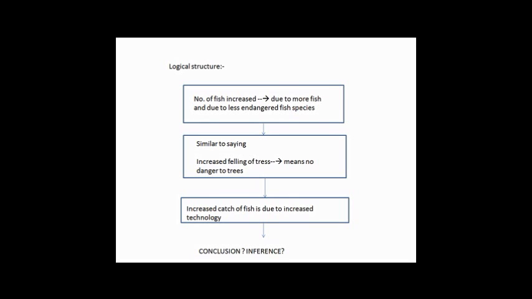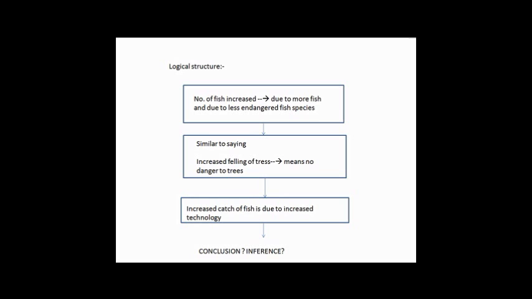The number of fishes caught has increased because there are more fishes, which means that they are less endangered, as said by the commissioner of game and fish. And the analogy to this drawn by the environmentalist is that increased felling of trees means that there is no danger to the trees.